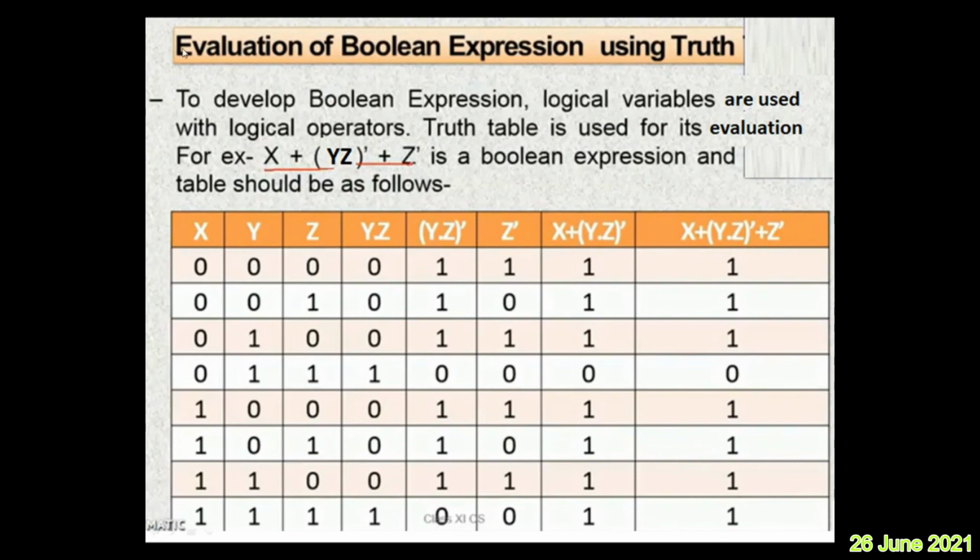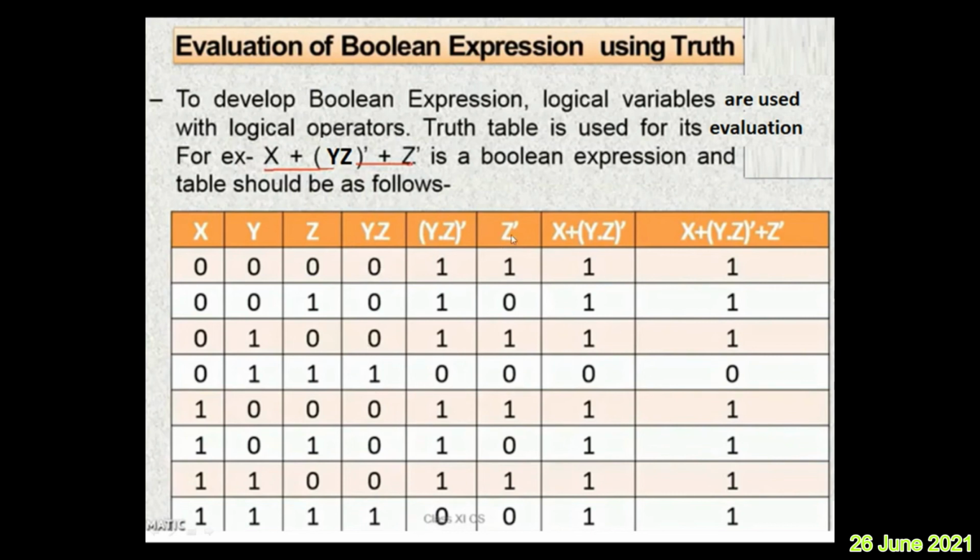Now let us apply AND, OR, and NOT operators. Now if you see the columns y and z, apply AND operation. AND operation, what does it say? When all the inputs are 1, then only output is 1. Only in this case and this case, output will be 1, remaining all are zeros. Understood? That is how you write yz. Now its complement, because in the expression I want yz dash. Complement means wherever 0 you write 1, wherever 1 you write 0.